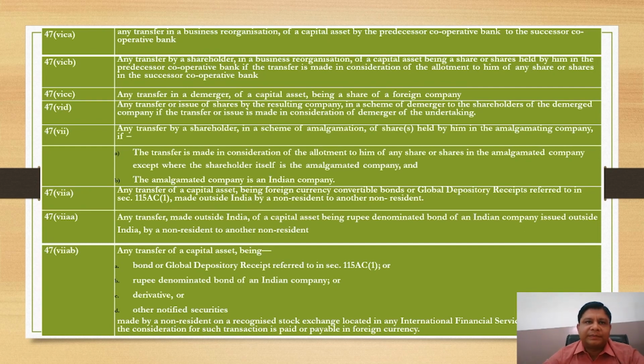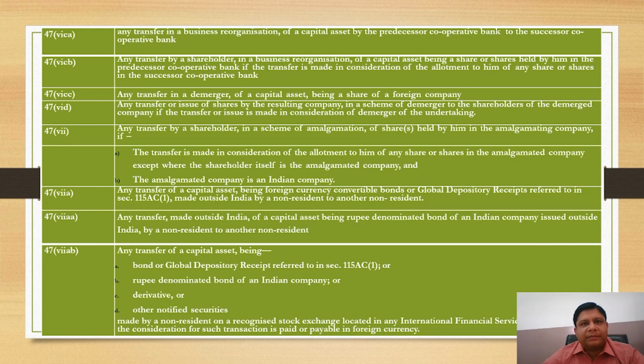For this, transfer must be in scheme of amalgamation and transferee company must be an Indian company. Next, any transfer by a shareholder in a business reorganization. Next, any transfer in case of merger of capital asset, any transfer in a scheme of demerger, such transfer in a scheme of demerger by the demerged foreign company to the resulting foreign company.